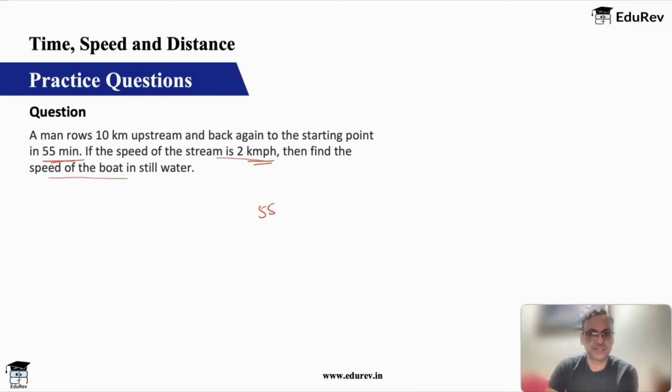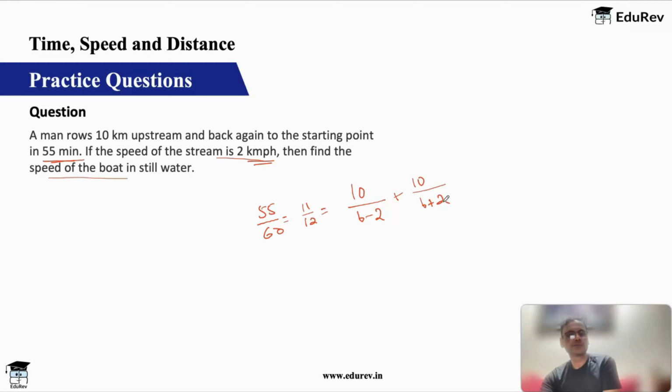So 55 by 60, which is 11 by 12 hours, is the time taken to go 10 kilometers upstream and come back. So 10 upon boat minus stream plus 10 upon boat plus stream. This is what my equation is going to be.